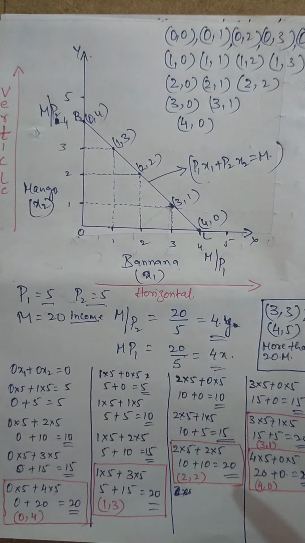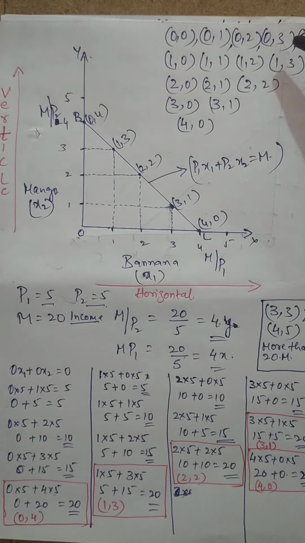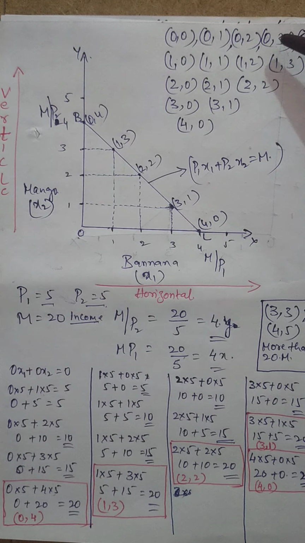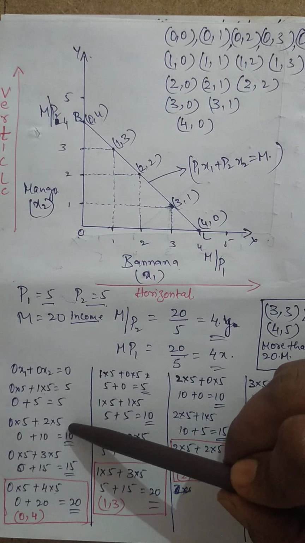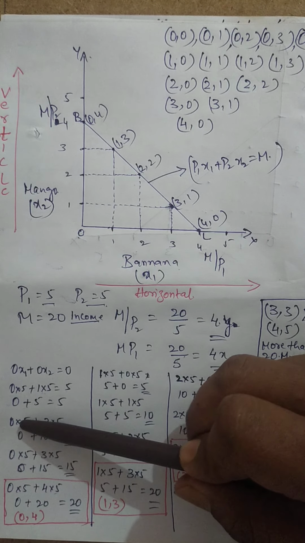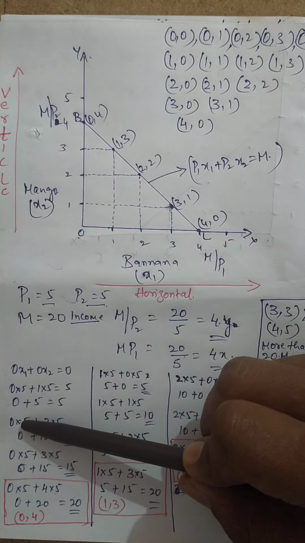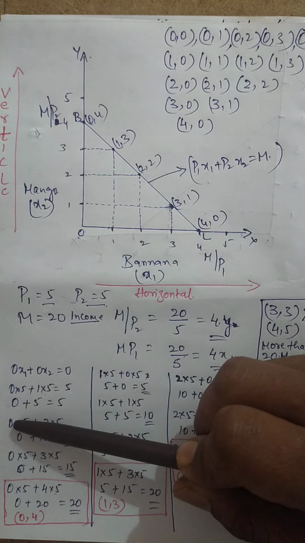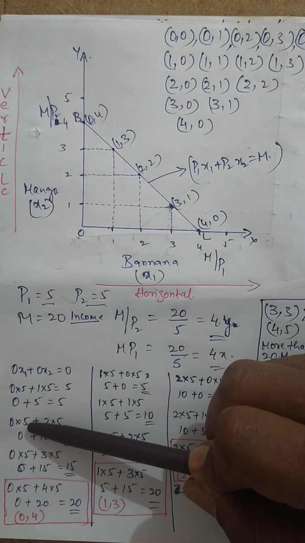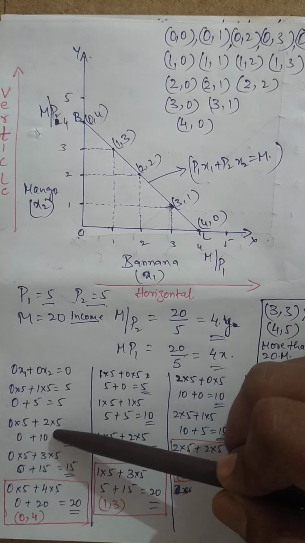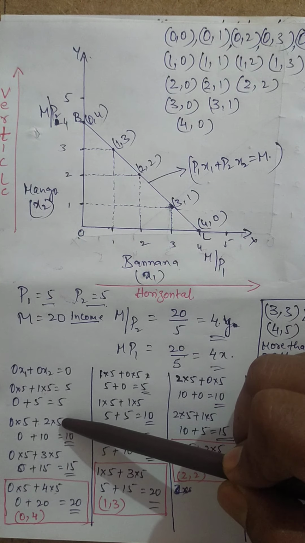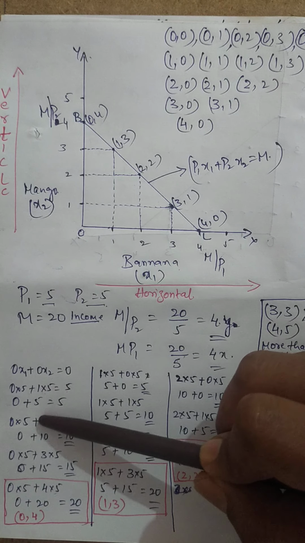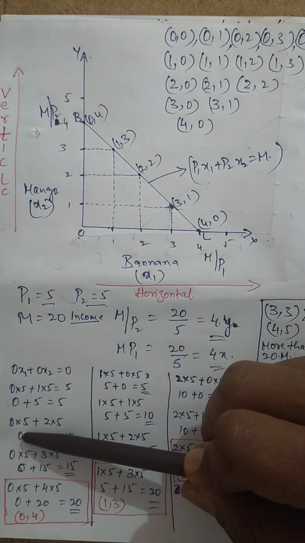Okay. Next, again, 0, 3 if you take. So this is 0, 1, 0, 2. It takes place. 5 rupees for the banana, for which the combination is 0 units, so into 5 we have to take the price of banana, and then the price of mango. So here he is consuming 2 units of mango and no units of banana.